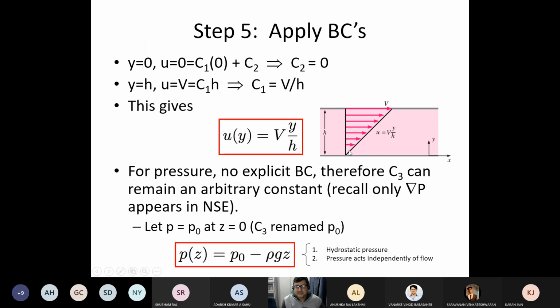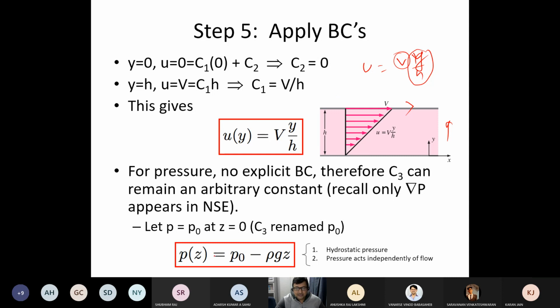At this place, U equal to 0. At this place, U equal to V. You enforce those two boundary conditions. You straight away get U equal to Vy by H. So essentially, U equal to Vy by H. V is a constant velocity with which the plate is moving. Y is the coordinate in the Z direction, in the vertical direction, and H is the height. So you may see that it will be a linear profile.